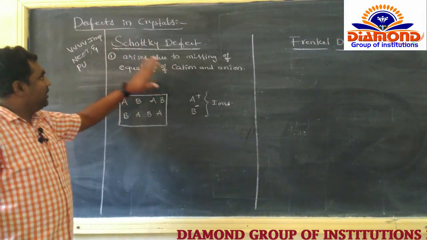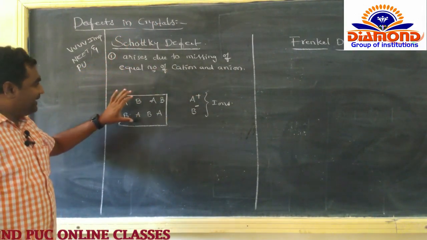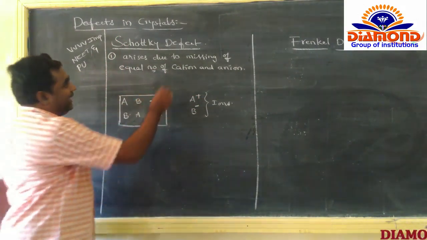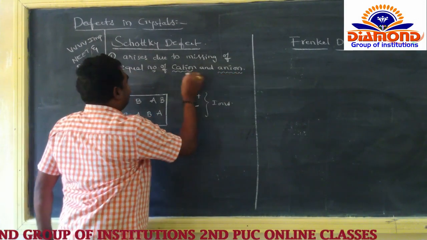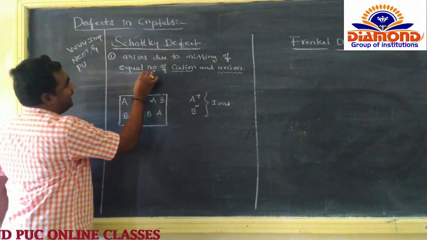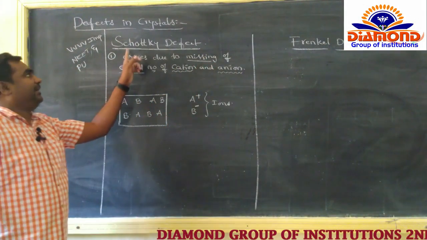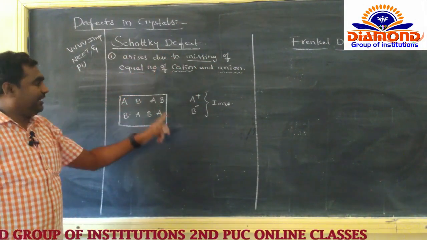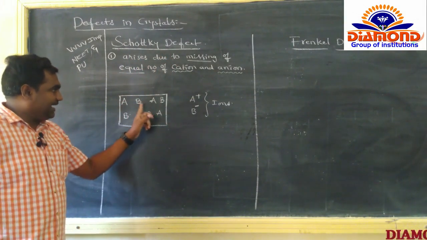What is happening now? The Schottky defect, how do we get it? Look, in the crystal lattice, if the cation and anion both go missing in equal number, then we can get the Schottky defect. Here A carries a positive charge and B carries a negative charge.